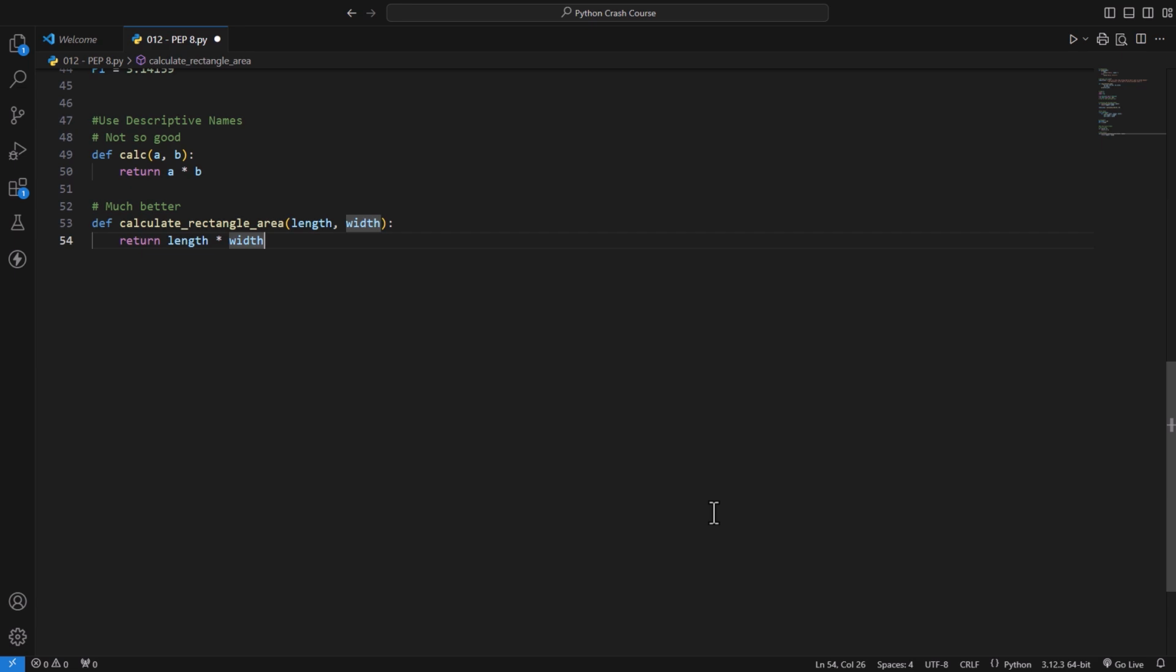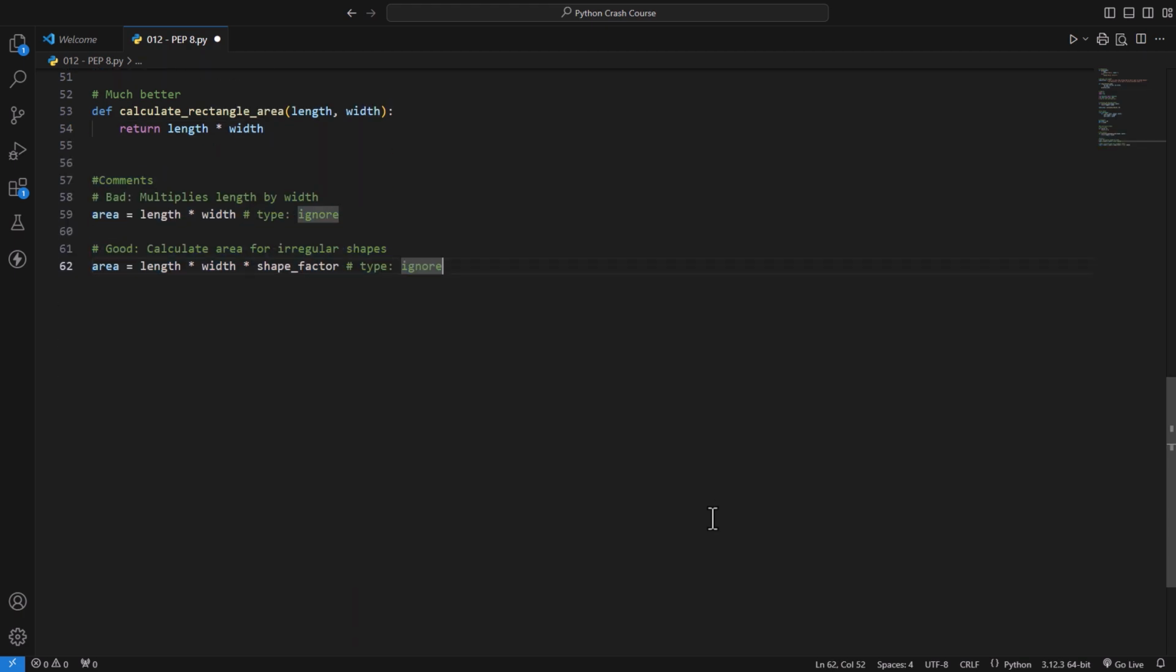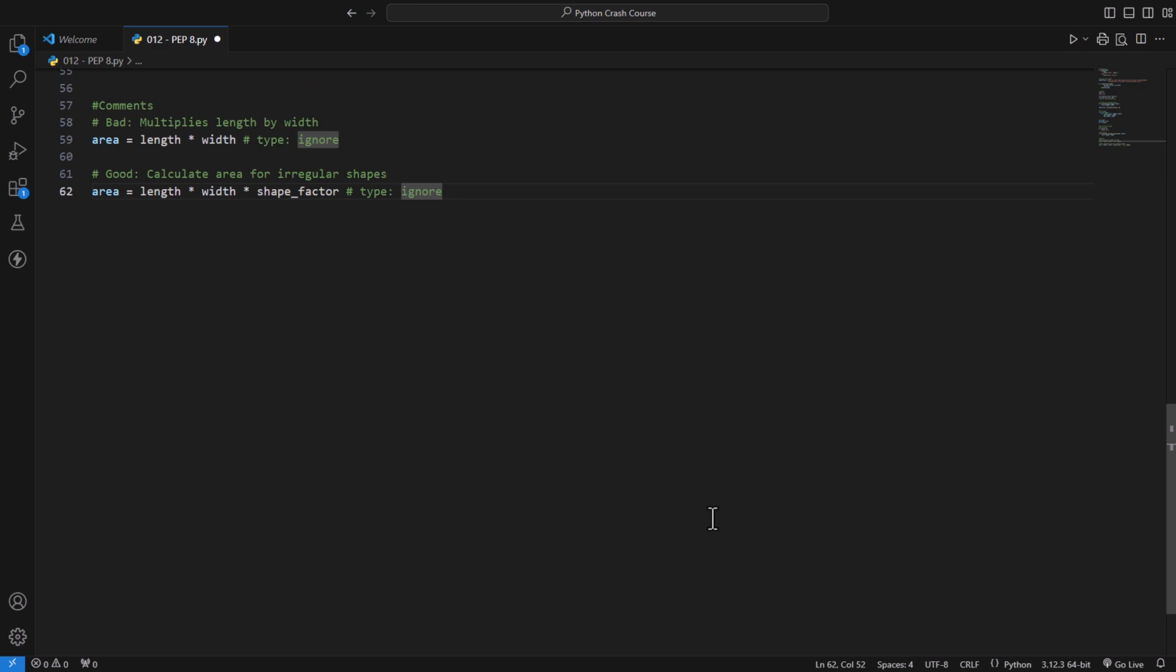Finally, let's cover some general tips to make your code more readable. Use descriptive names. Don't be afraid of long names if they're descriptive. Add comments, but don't overdo it. Use comments to explain why, not what. The code should speak for itself.